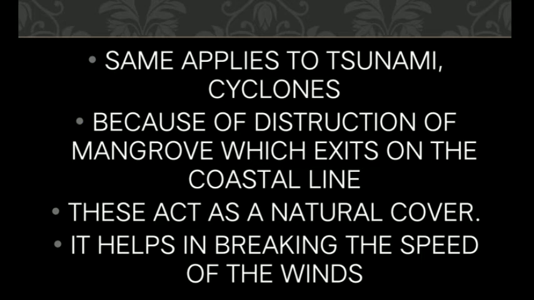All of this will be the result. If you look at another example, take earthquakes: a natural disaster which cannot be prevented, but the damage an earthquake can cause can be amplified by human interventions. The same applies to tsunamis and cyclones as well.